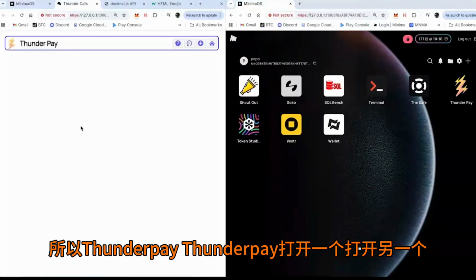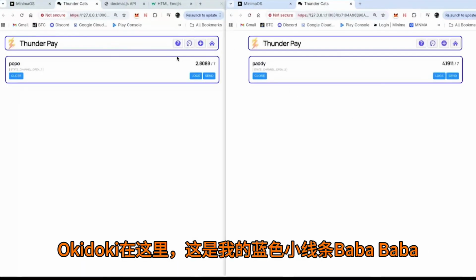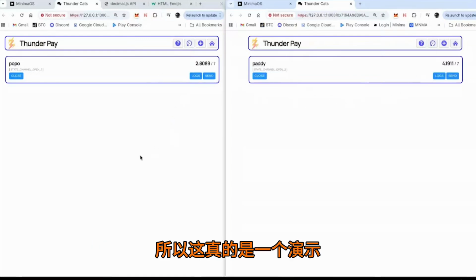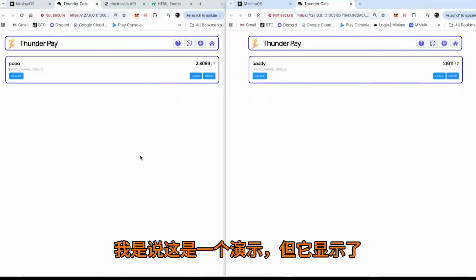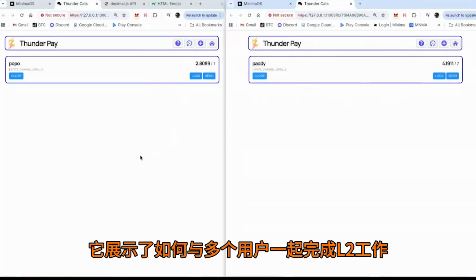ThunderPay, open up one, open up the other. Okie dokie. Here it is, my little blue lines. So this is really meant to be a demo, and it works. It's a demo, but it shows how you do this L2 stuff with multiple users, etc.